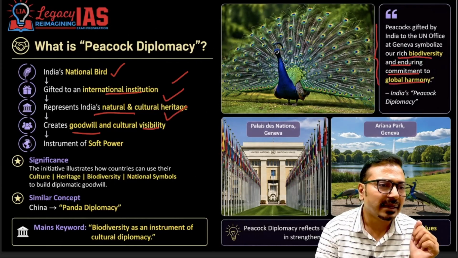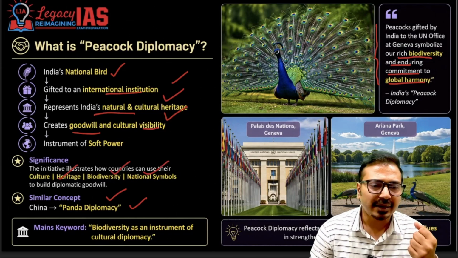Along with that significance, you should know a similar concept. China uses panda diplomacy. That's why it can be used in your answers also. It is basically soft power. It reflects our cultural heritage, biodiversity and national symbol. So it is a kind of soft power.